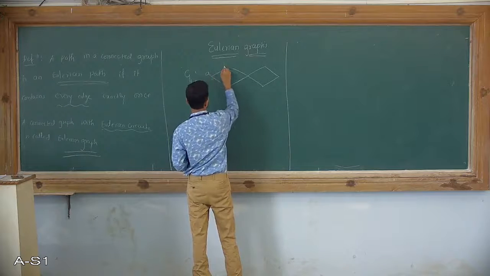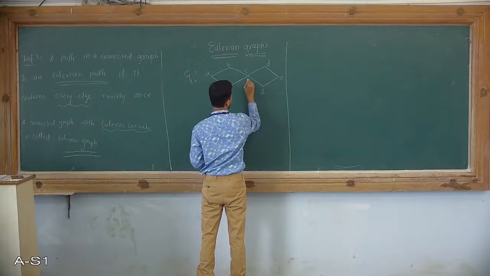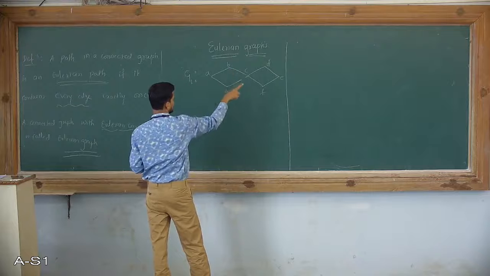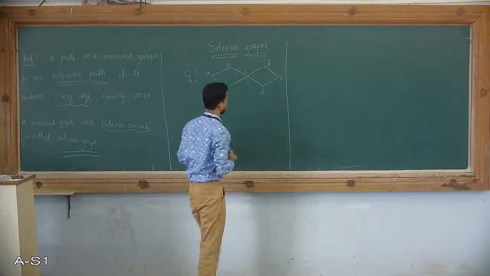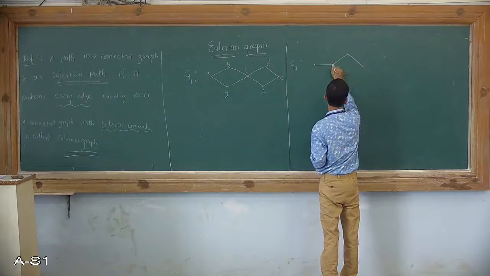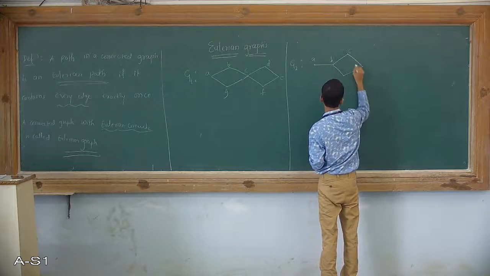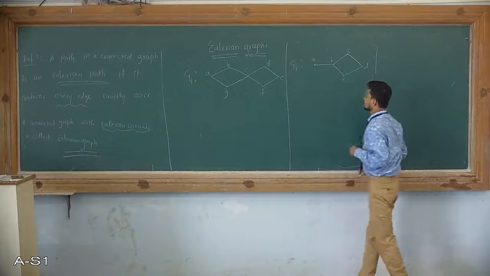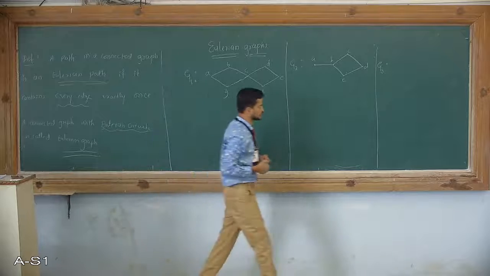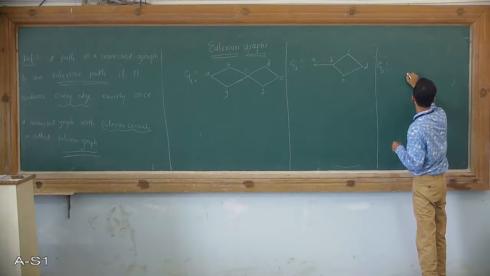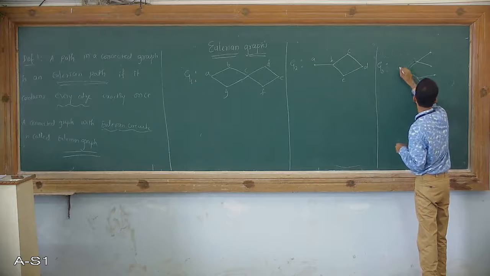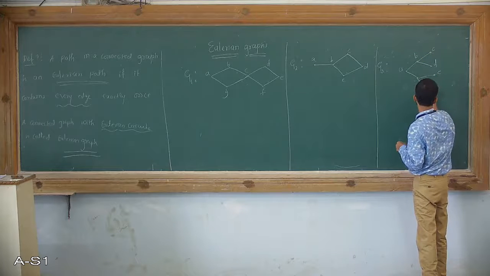I will name these vertices A, B, C, D, E, F, G, H. So this is one graph. The second graph I will name G2, with vertices A, B, C, D, E. And G3, better to have one graph in the form of a tree. It is A, B, C, D, E, F and G.